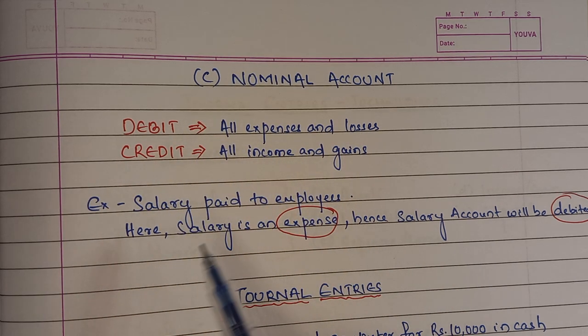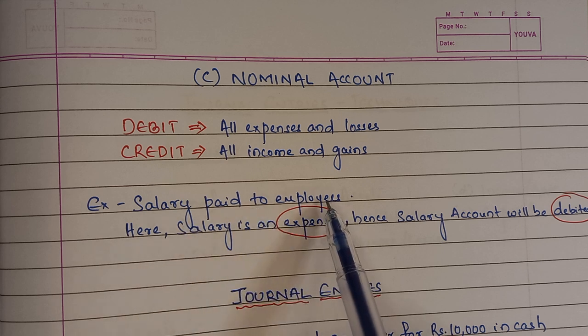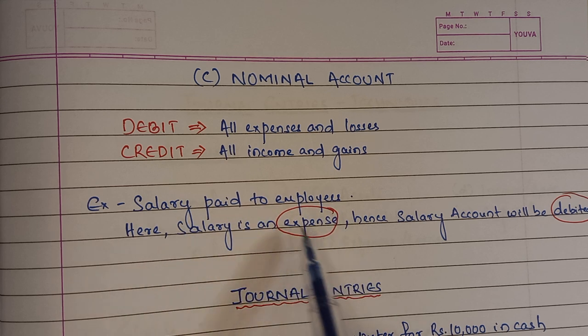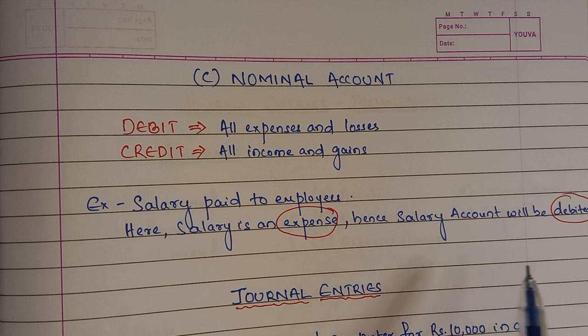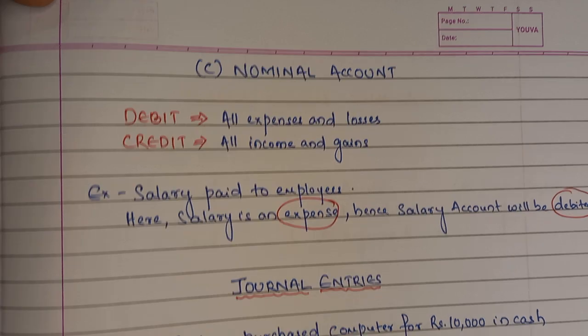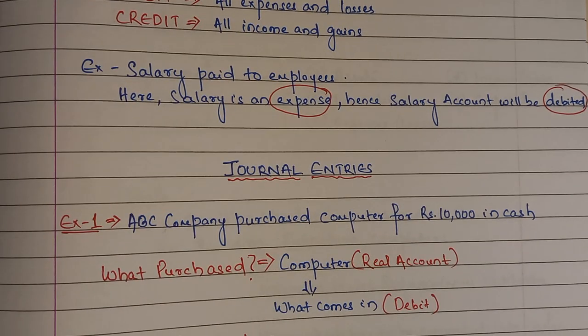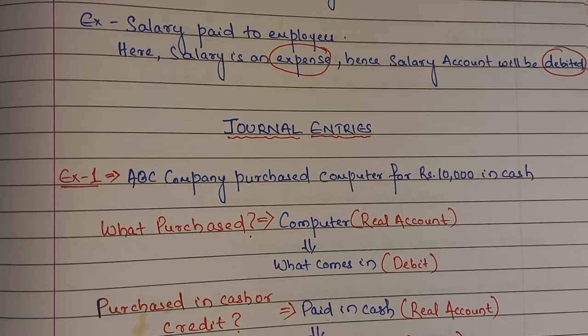Let's take an example. Salary paid to employees. Here salary is an expense, right? Salary paid to the employees. Hence, salary account will be debited. So wherever you see expenses, by default it is debit. Wherever you see an income or a gain, by default it is credit. So to have more clarity, let's go through a few journal entries so that we will understand how the entries are posted.